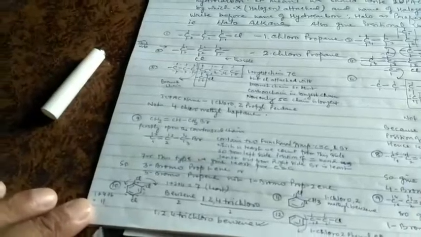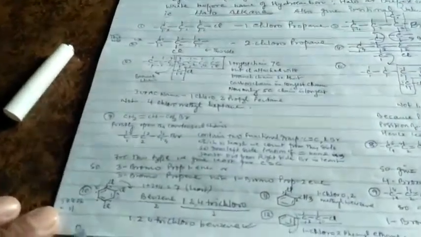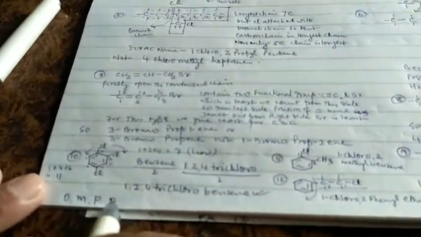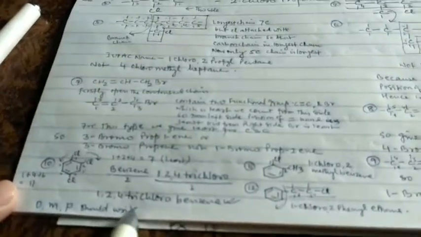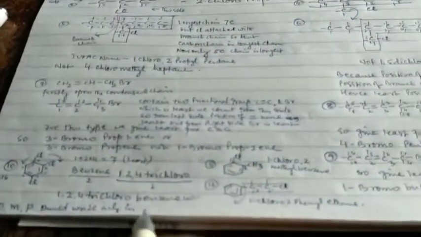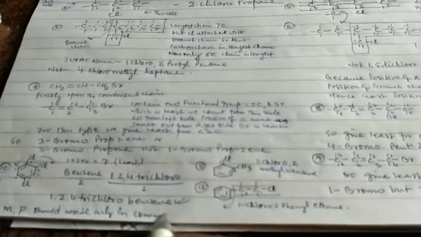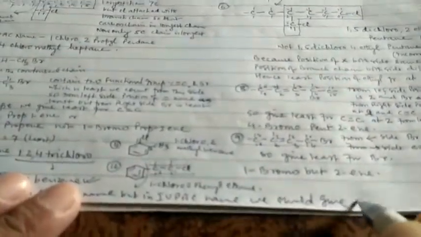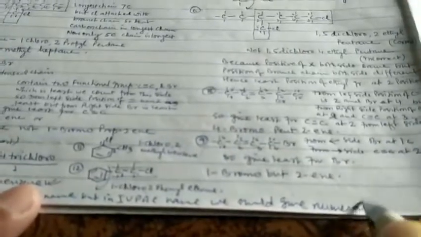Ortho, meta and para should be written only in common names, but in IUPAC names we should give numerals: 1, 2, 3, 4.